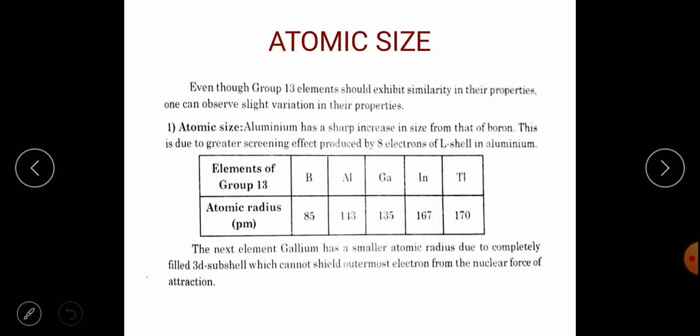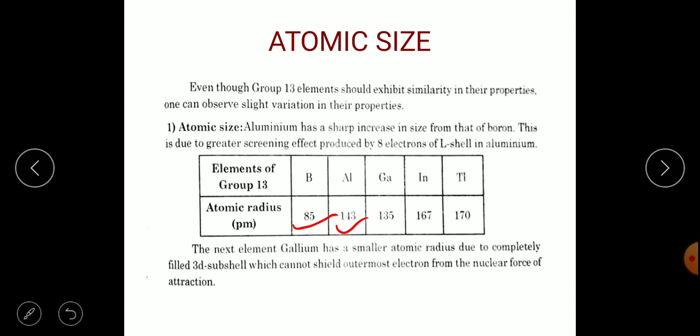So how does the difference in their atomic size arise? Even though group 13 elements should exhibit similarity in their properties, one can observe slight variation in their properties. I have told about the anomalous behavior of p block elements. If you remember that, you can understand this concept very easily. The first anomalous behavior of p block elements is their atomic size. Aluminium has a sharp increase in size from that of boron. Here you can see the atomic size between boron and aluminium.